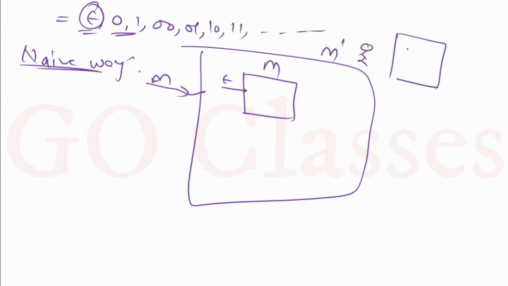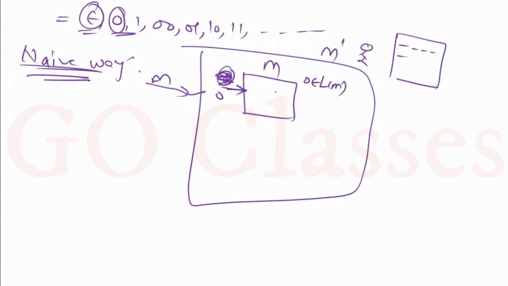I have a counter here, I have a copy pen, and if this M accepts epsilon, then I will increase my counter, because I want only 5 tick marks. If I get 5 tick marks, then I will accept this M. But why is this a naive approach? Let's assume that 0 does not belong to LM. Then what will happen?